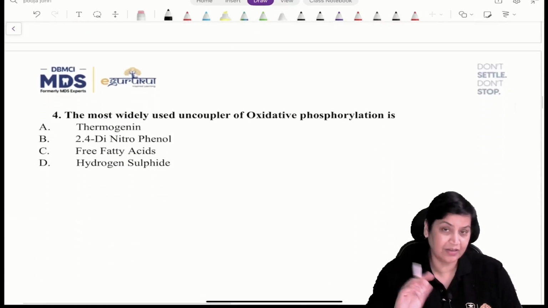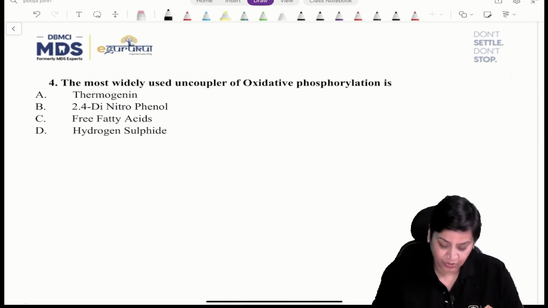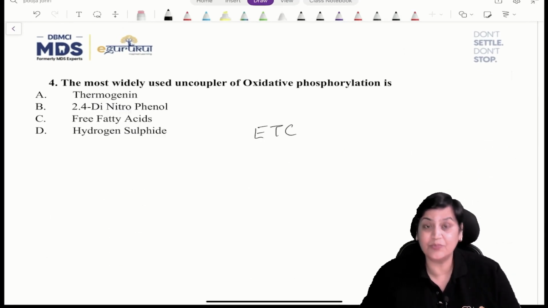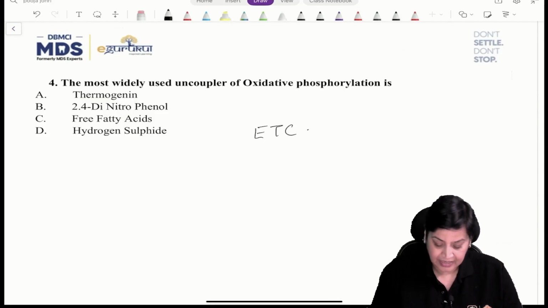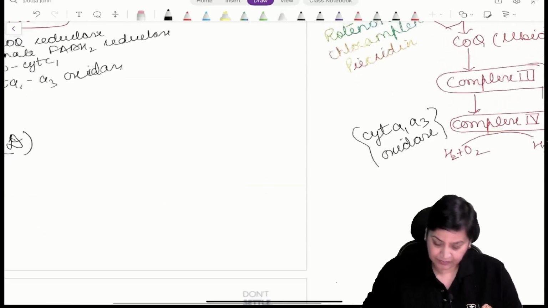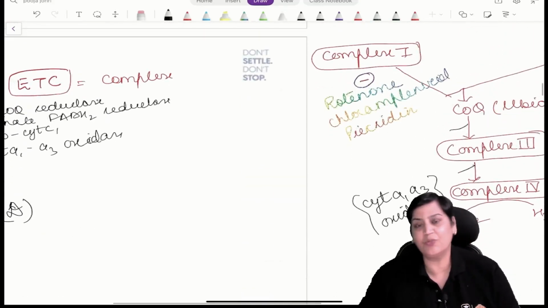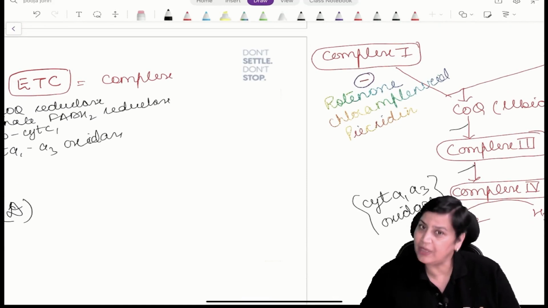Again similar to this, basically beta you have to understand, ETC stands for electron transport chain, right? Whatever energy is given out during the transport of these protons or electrons, this energy is not wasted. This energy is utilized in the synthesis of ATP.